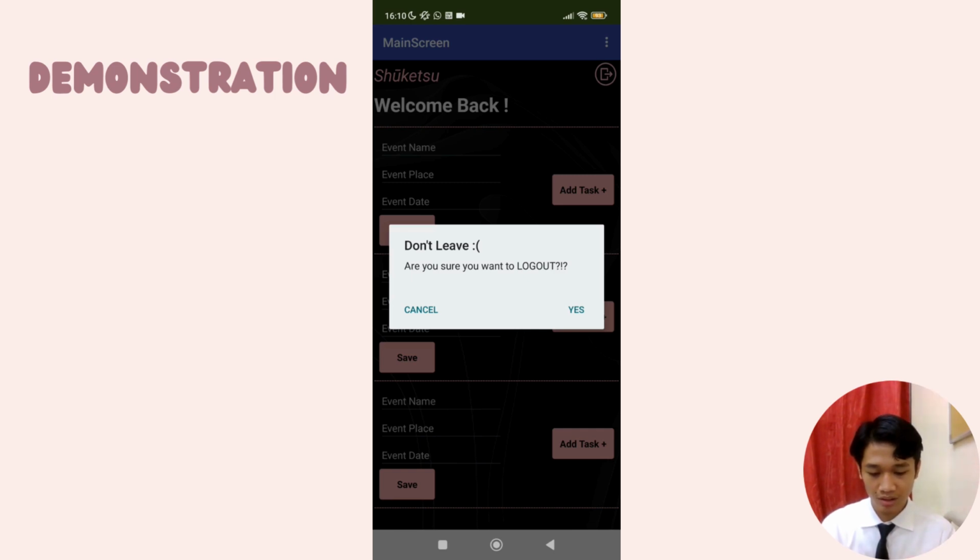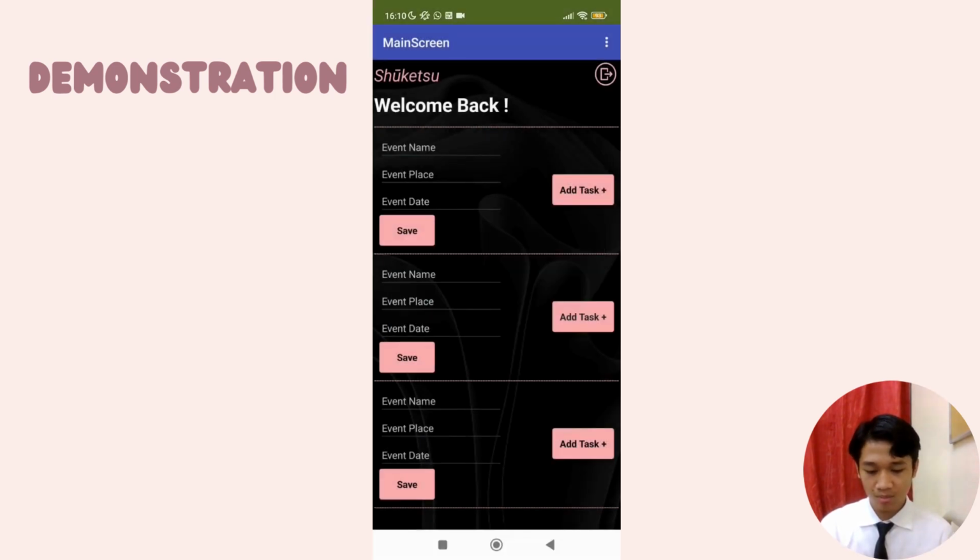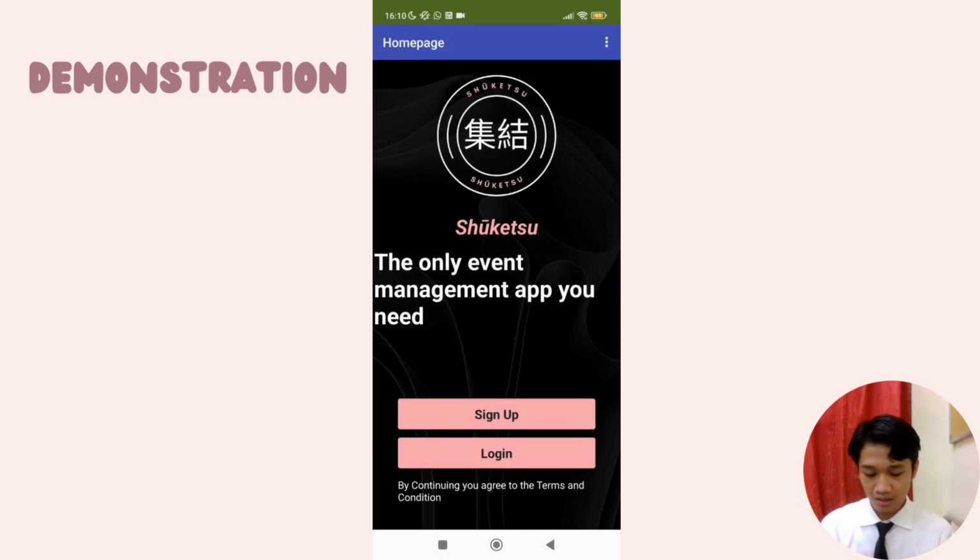Lastly, we go to the logout button. It will pop up a notifier: are you sure you want to leave, or are you sure you want to log out of the account? Then you click yes. So it will lead to the main page and you will be logged out of your account. That's all for my demo of my app.